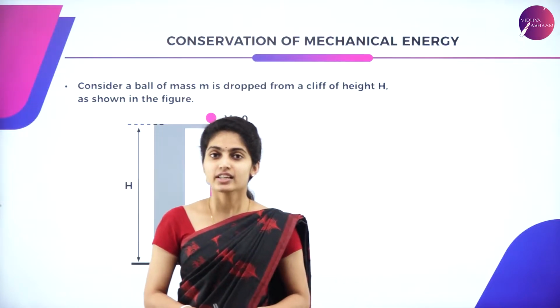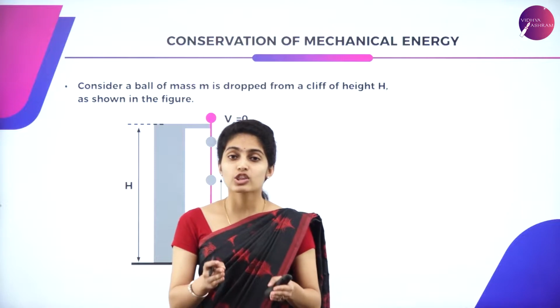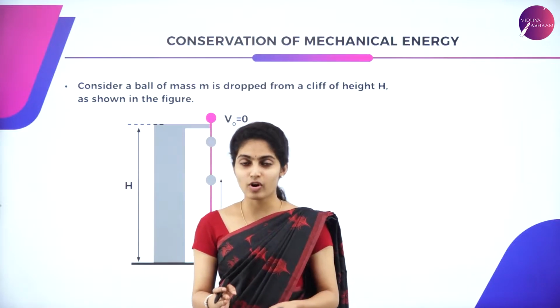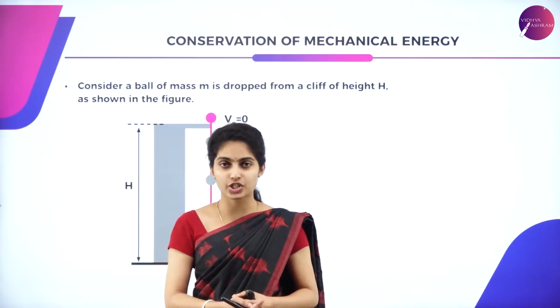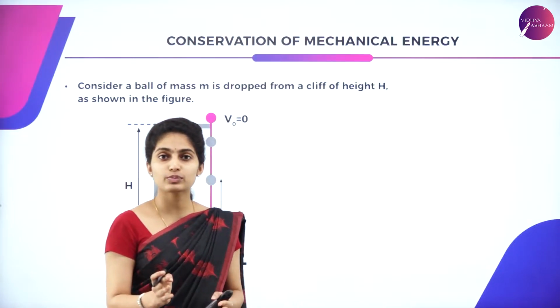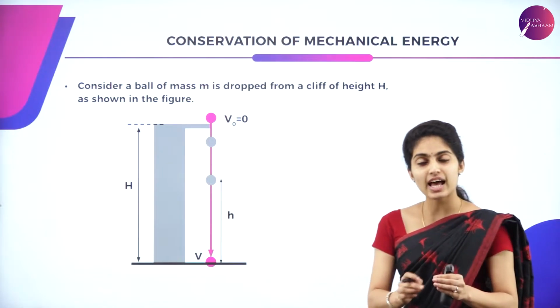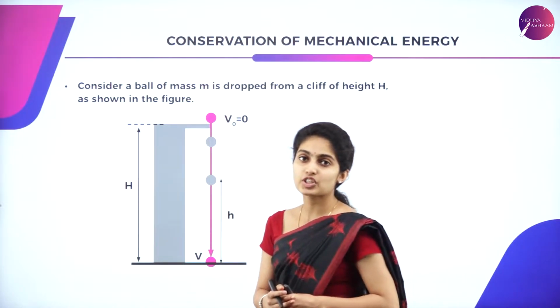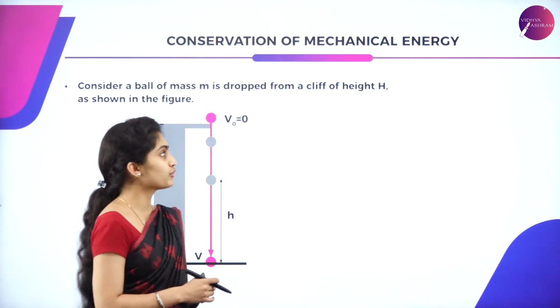In today's class, let us see regarding the conservation of mechanical energy as well as potential energy of the spring. So, what is meant by conservation? You can say it is a conservative force only when the work done depends upon the final as well as the initial positions. So, conservative force means it is a force which depends only on the initial as well as the final position of an entire system. So, that is all about conservative force.